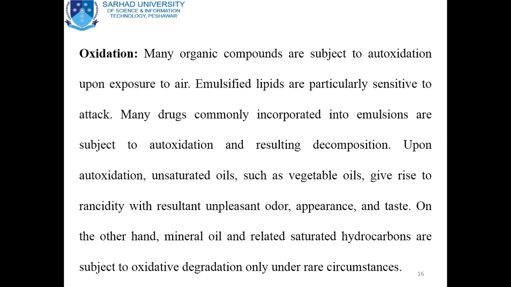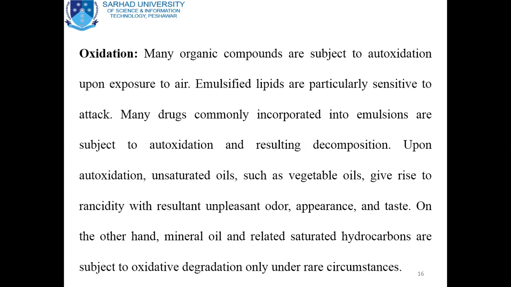Recalling the rancidity that you have studied in the first year biochemistry chapter on lipids, when the lipids are exposed to oxygen, it causes rancidity, that is, an unpleasant smell occurs.